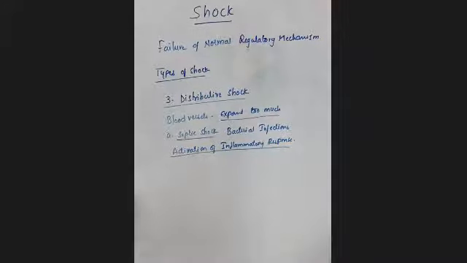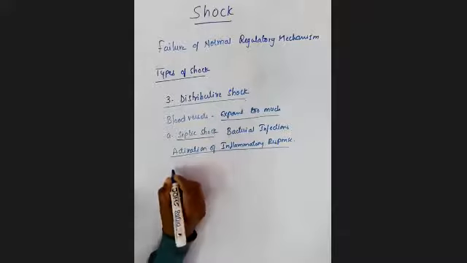Clear? That means whatever microbial infections are present inside our body can activate other inflammatory cascade reactions inside our body, which may lead to the shock.